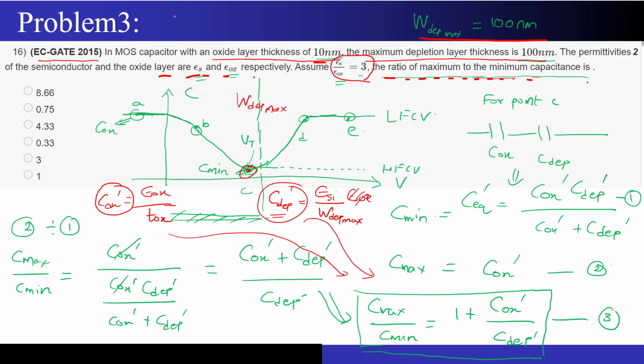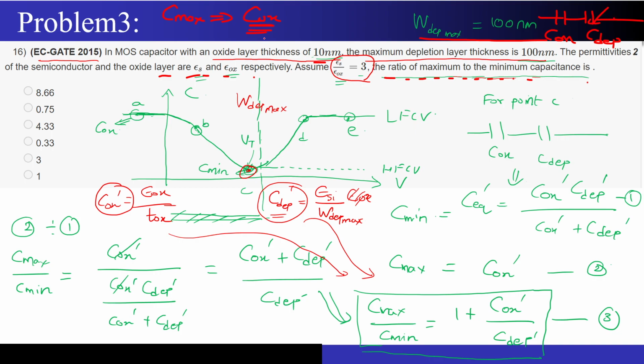Now what is the maximum capacitance? Maximum capacitance is when I just have the capacitance of the oxide, correct? See, capacitance decreases when they are put in series. For the maximum capacitance, I don't want this C depletion to be present over here, correct?